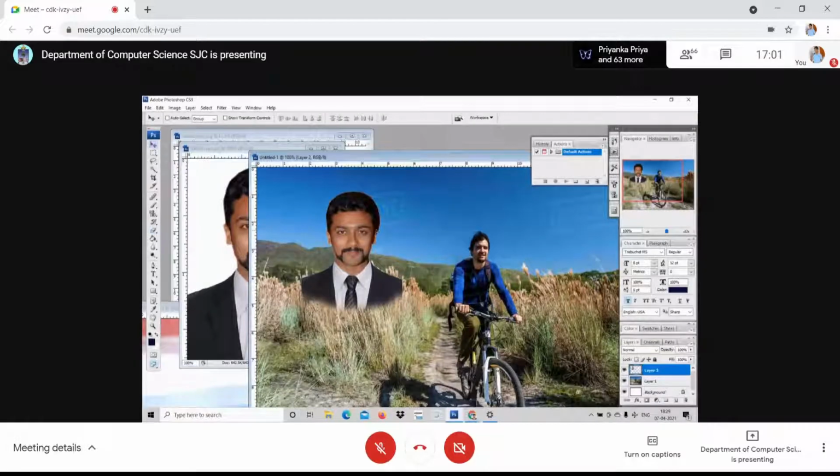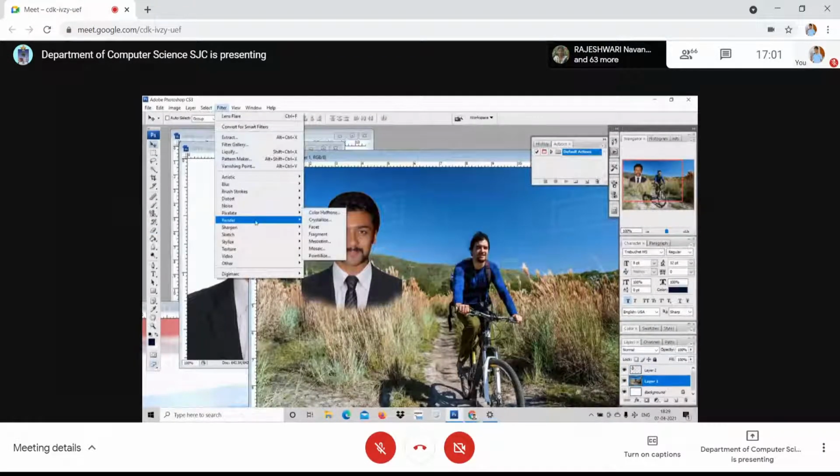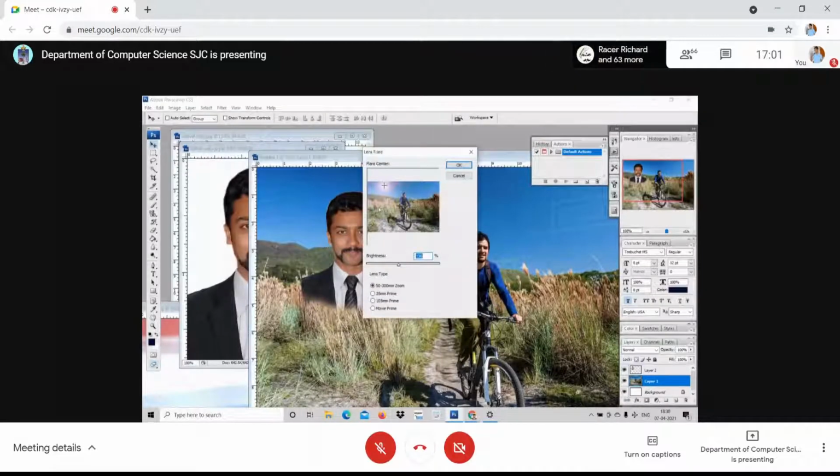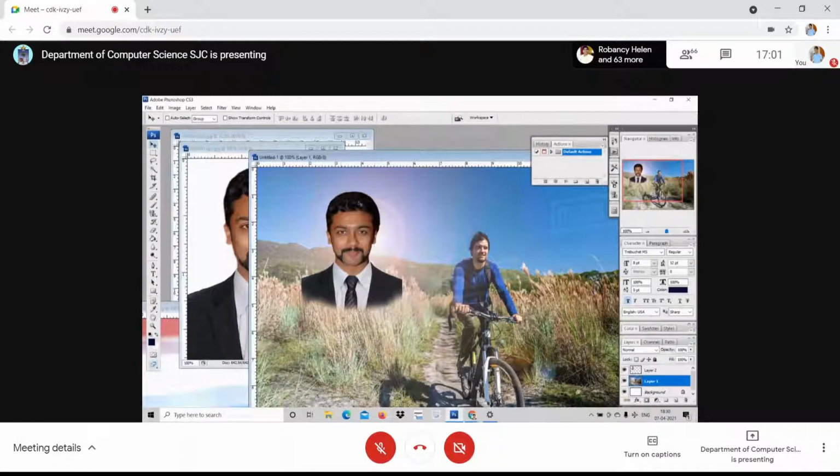Maybe on the way up, I want to bring that lens flare over behind his head. Go to Filter, Render, Lens Flare. Just press OK. See here, around Surya's head, I'm able to get the lens flare.